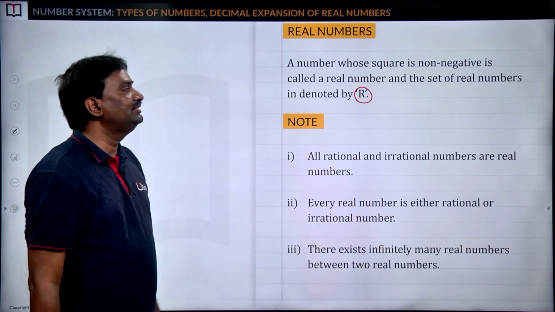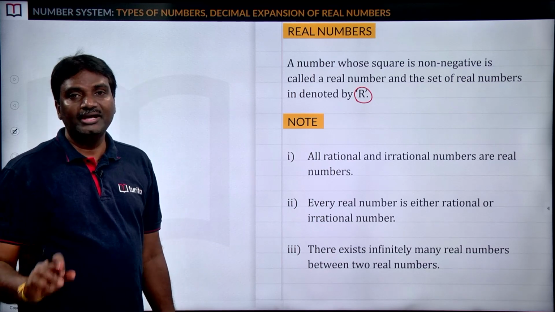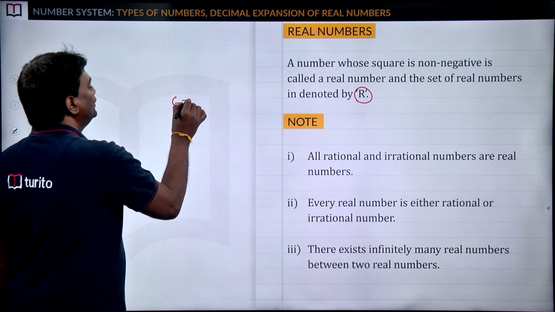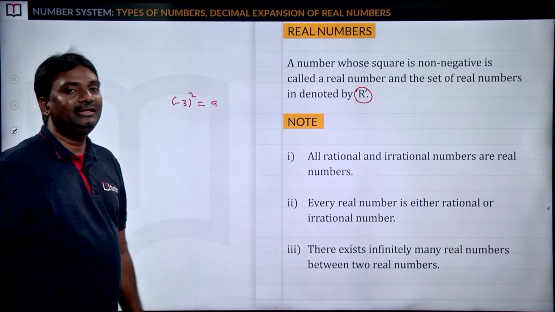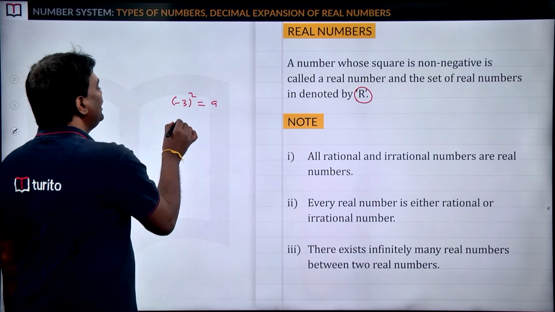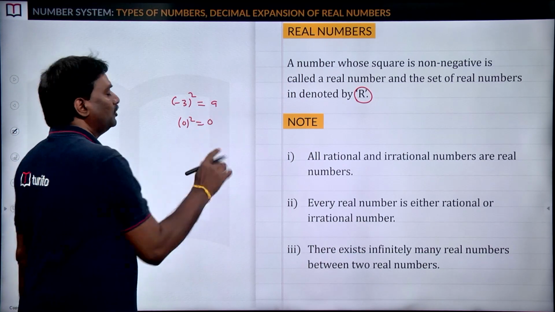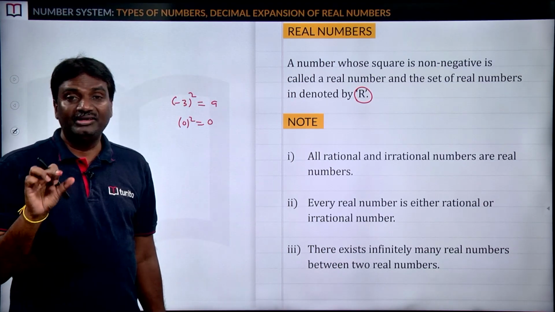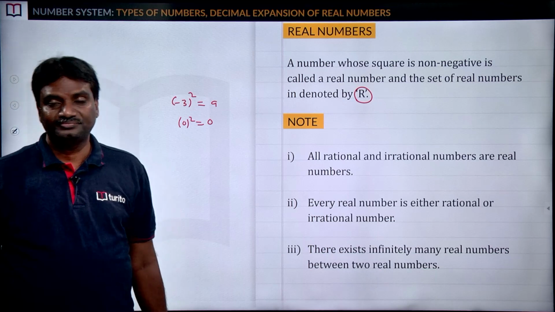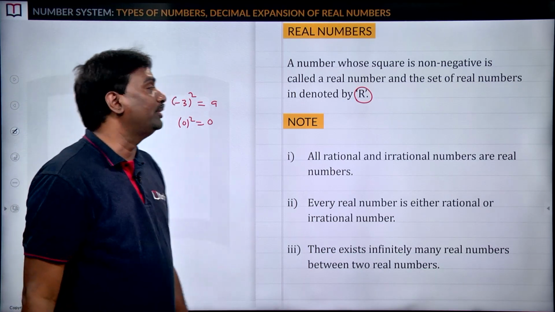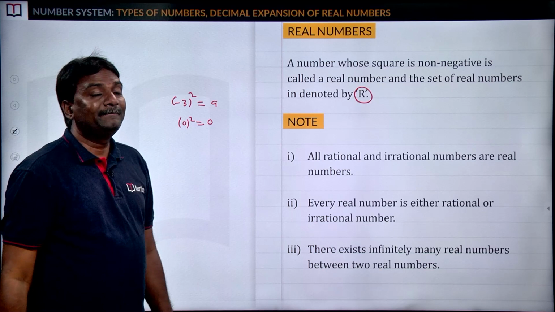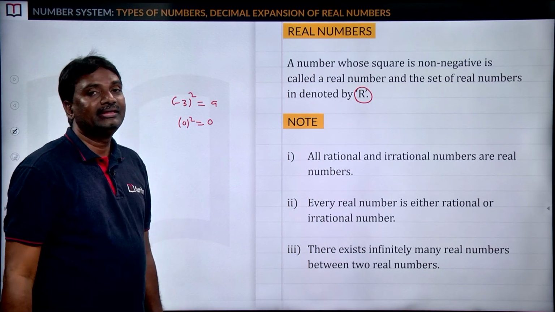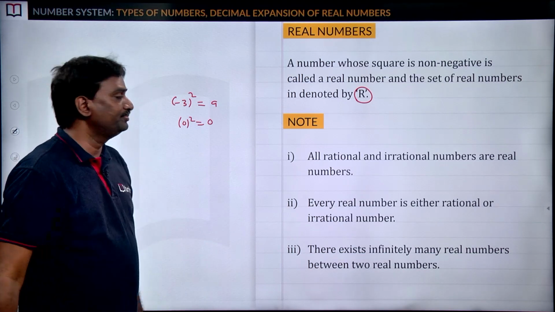Number whose square is non-negative. Non-negative means 0 or positive. So for example, if you take minus 3, the square of minus 3 is 9. Clearly that is non-negative. If we take 0, 0 square equal to 0, that is neither negative nor positive. So by squaring one number, if we are not getting a negative number, then we can say that number is a real number, and the set of real numbers is denoted by capital R.